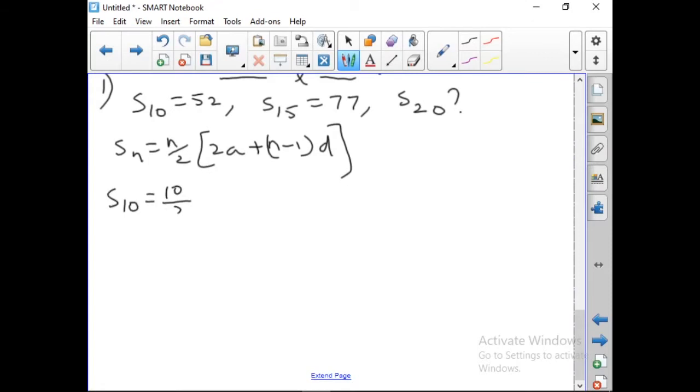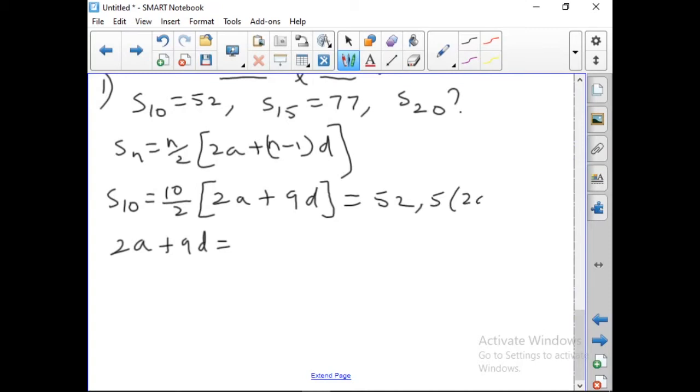So what is S10? 10 by 2 into 2a plus 9d, 10 minus 1, 9d, and this is equal to 52. So here 10 by 2 is 5. Therefore, we can also write this as, one more step I will write, 5 into 2a plus 9d is equal to 52. So 2a plus 9d is equal to 52 by 5. So this is equation number 1.